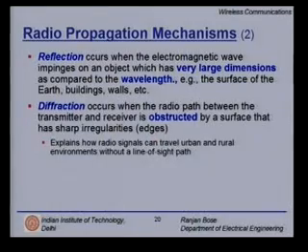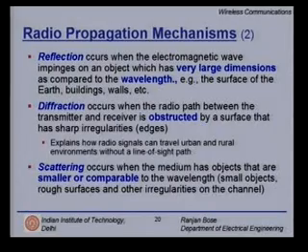Diffraction, on the other hand, occurs when the radio path between the transmitter and receiver is obstructed. Clearly, we are talking about the non-line of sight. So, it is obstructed by a surface that has sharp irregularities, for example, edges. So, we live in this man-made world which has a lot of objects with sharp edges. So, diffraction is a part of life, and it is very good because it explains how radio signals can travel in urban and rural environments without a clear line of sight path. So, it is good for us.